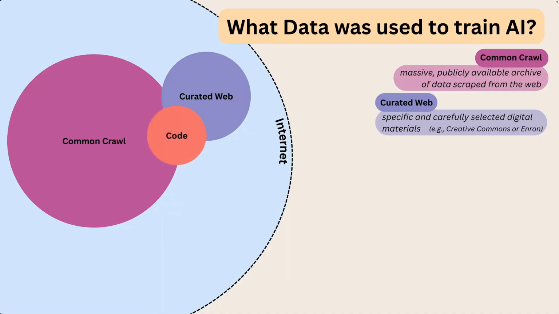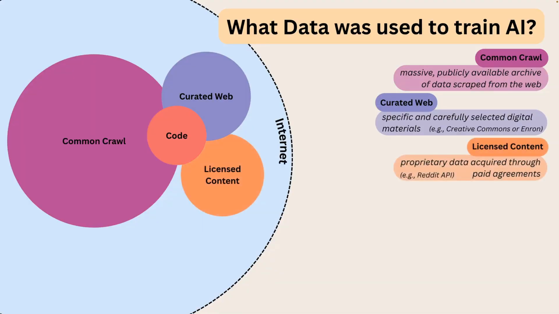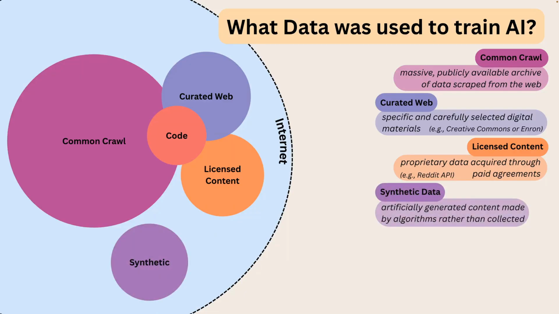Code is heavily used as training data and is usually from sources like GitHub, Substacks, and other coding repository websites. Stuff that they actually had to pay for is the license content. This is proprietary data that is acquired through paid agreements. Wikipedia, newspapers, social media companies, and book publishers have created license agreements with generative AI companies to be compensated for their work being ingested. One of the more basic data sets is synthetic data, which is content that is AI generated and then ingested once again into the AI model.